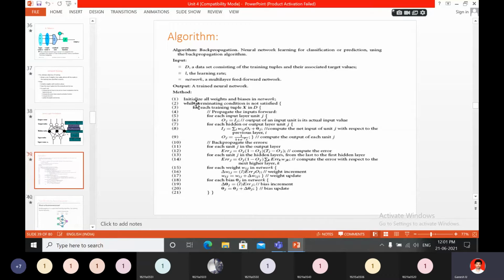What is the method, we will see. Initialize all weights and bias in the network. All the weights and all the biases you have to initialize first.